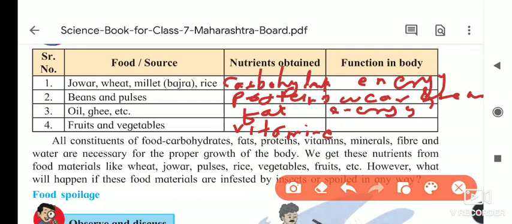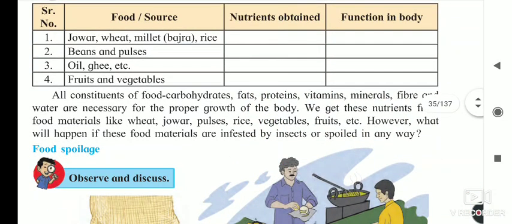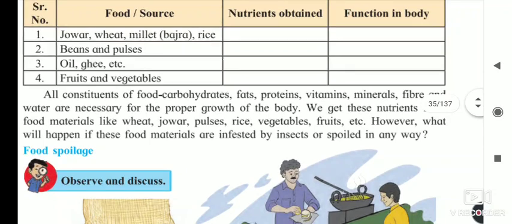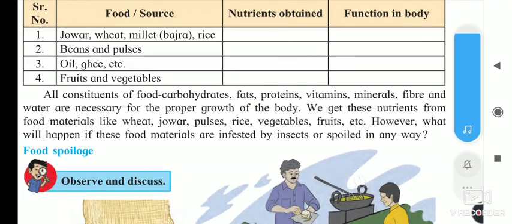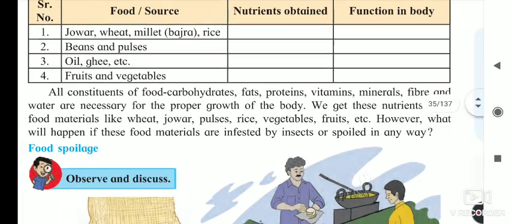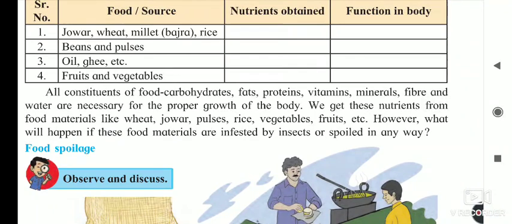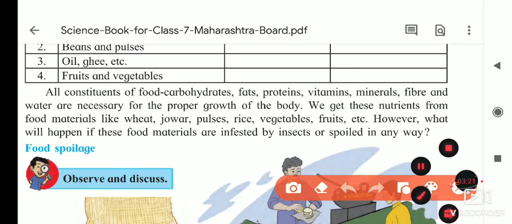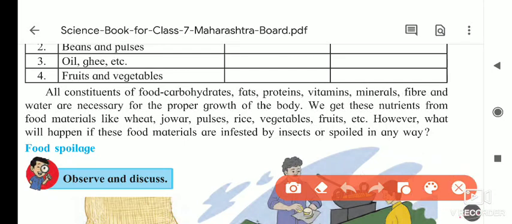So all the constituents of food, carbohydrates, fat, proteins, vitamins, minerals, fibers, and water, are necessary for the proper growth of the body. Just now we saw that in chapati, bhakri, carbohydrate is present. In oil and ghee, fat is present. In pulses, dals, beans, protein is present.